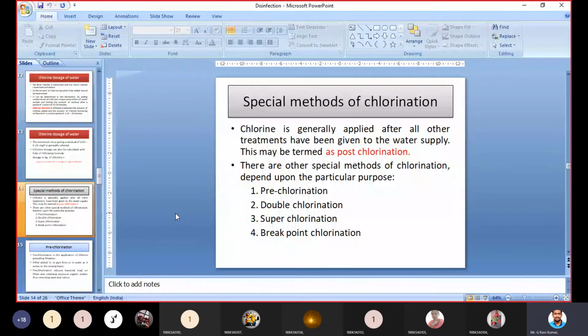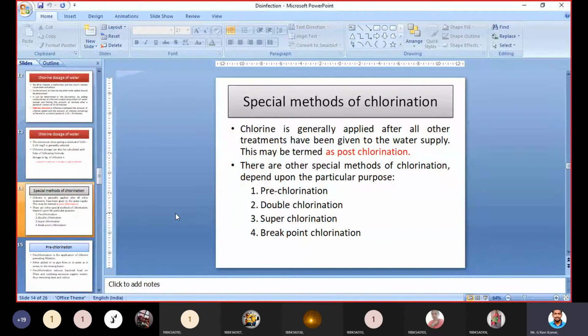But the methods of treatment are the same. For industries we need to apply coagulation, sedimentation, filtration, and disinfection, and for domestic purposes also we need to apply the same methods of treatment. But when we supply water to industries, they may need some extra, special requirements. That industrial water treatment we will discuss later. First we discuss domestic water treatment.